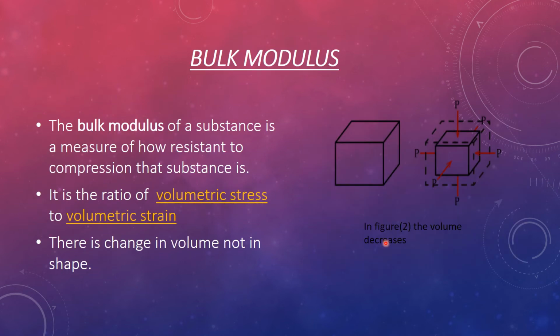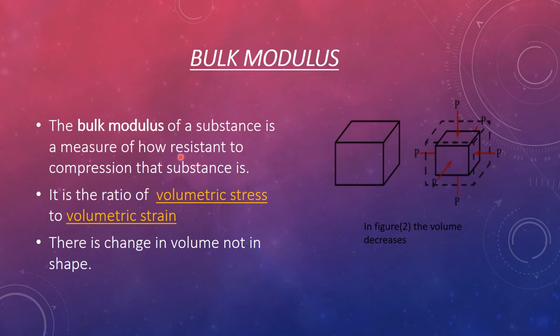Okay, now the last type of elastic moduli is bulk modulus. Here we take a material like this. Let us say the dotted line shows the original volume of the material, and when you apply a force on the material, that force is divided over the surface of the material, and as a result it will cause the material to shrink, or there is a decrease in volume. It means whenever a force is applied on a material, it will shrink the volume of the material.